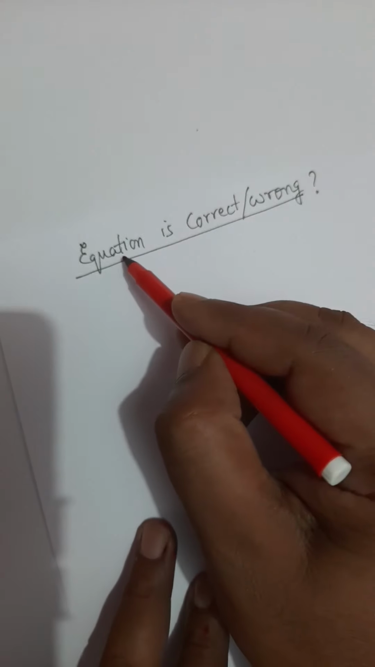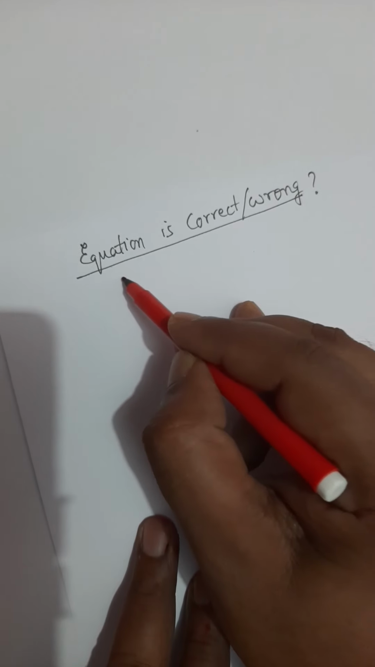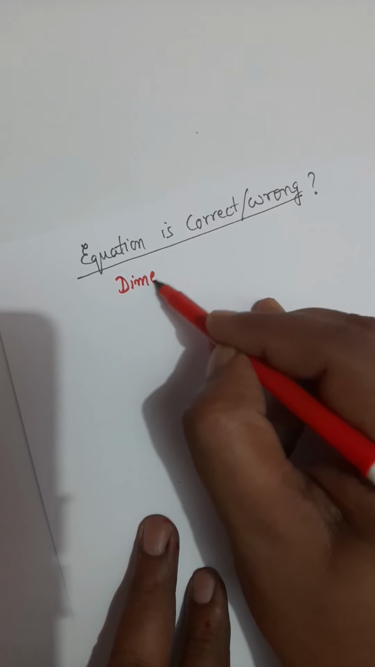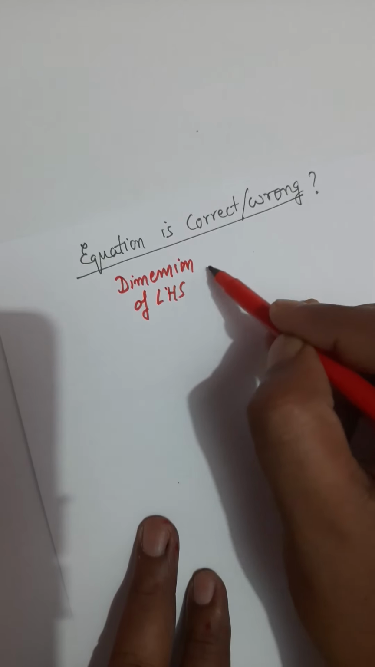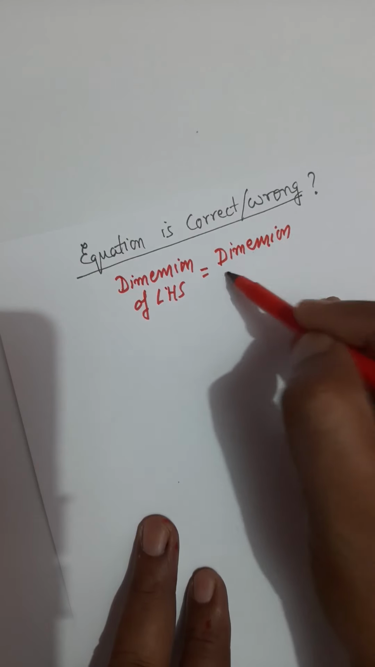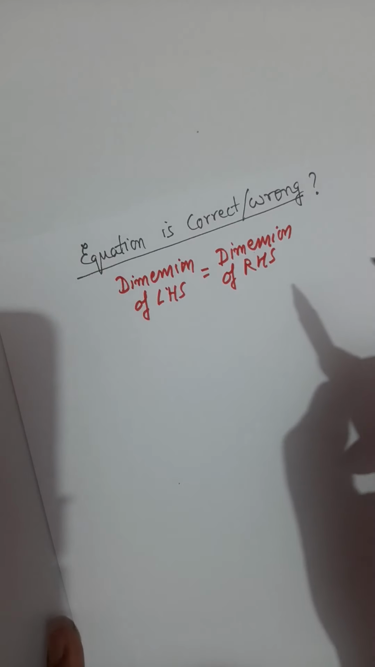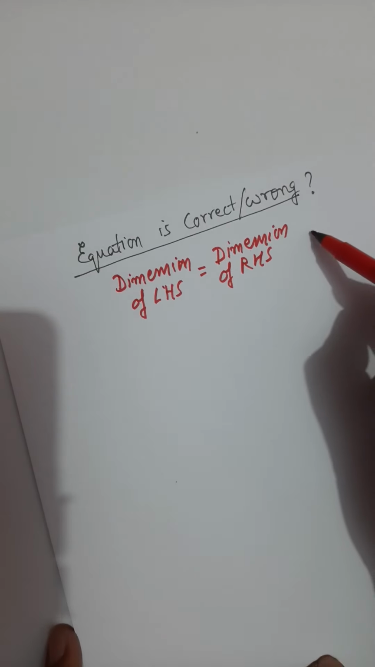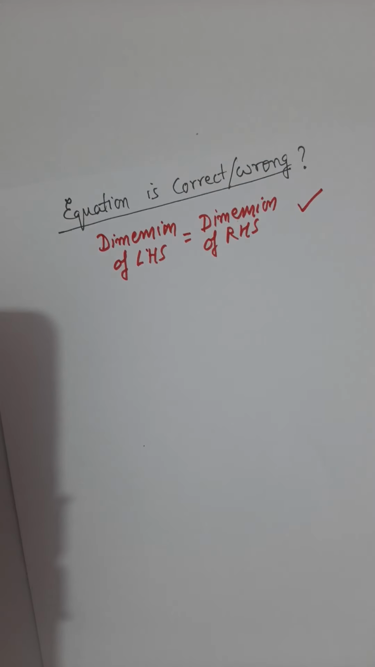And what is the rule? The rule says any equation is correct if the dimensions of the left hand side and the dimensions of the right hand side are equal. If the dimensions on LHS and RHS are equal, then we say the equation is correct, and if it is not so, the equation is incorrect.